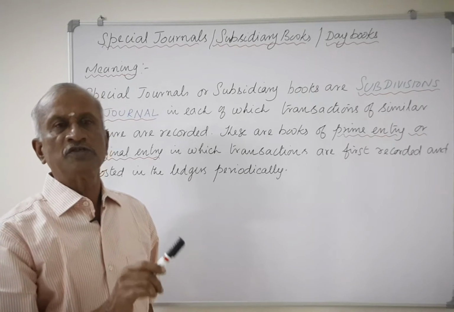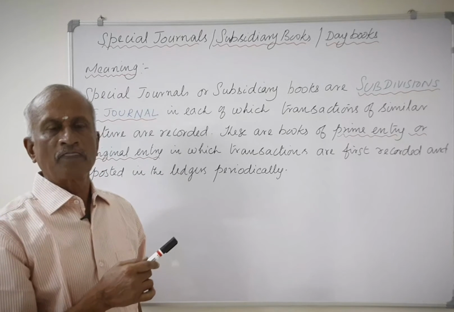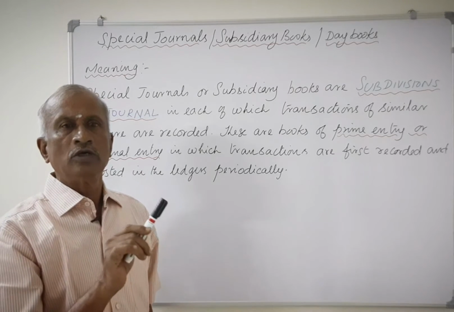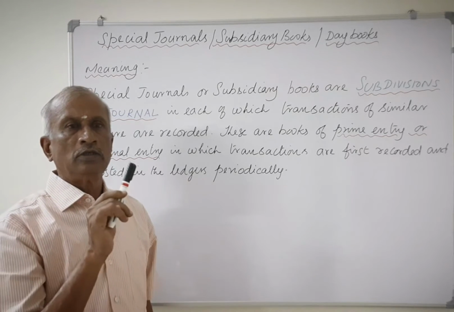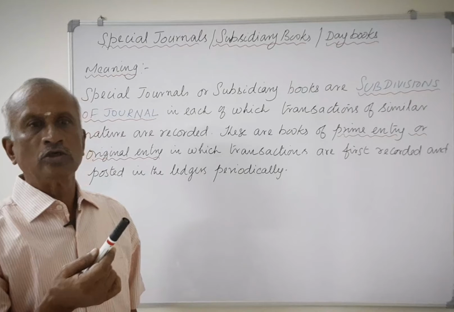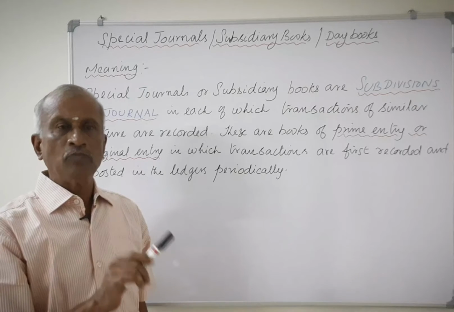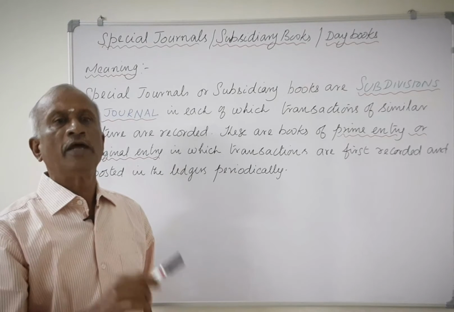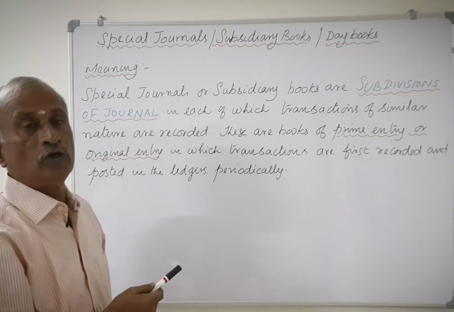The business transactions can be easily recorded in the special journals, as many of the business transactions are repetitive in nature. For example, all cash transactions can be recorded in one book, namely cash book, all credit purchase transactions in one book, and all credit sales transactions in yet another book, and so on. So let us see the meaning of special journal.